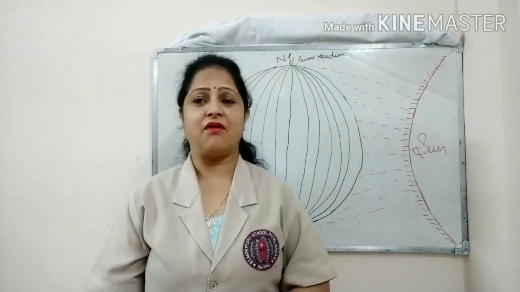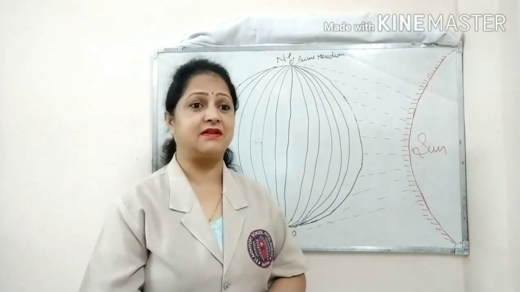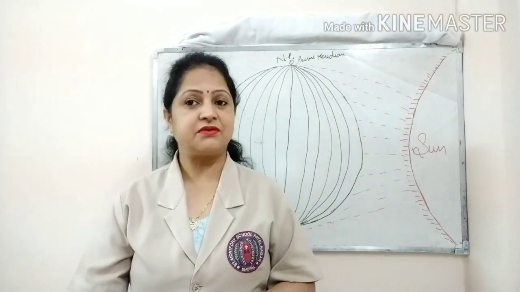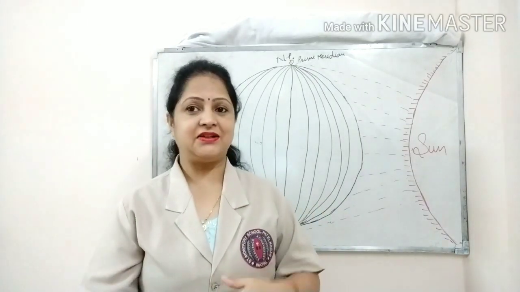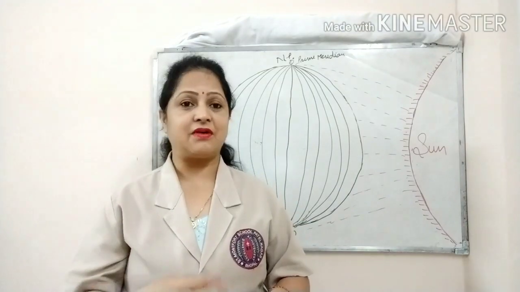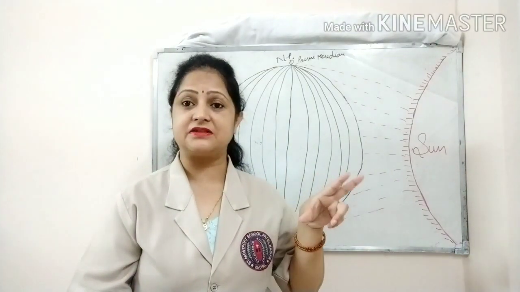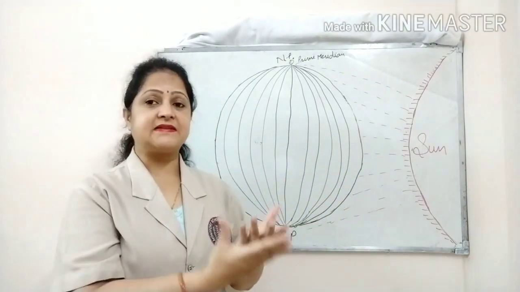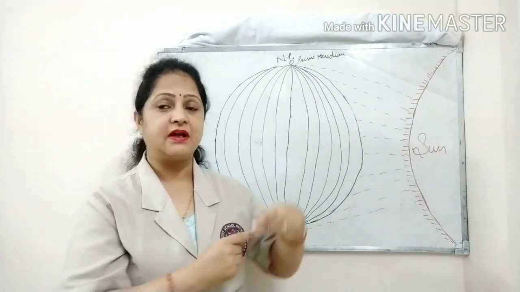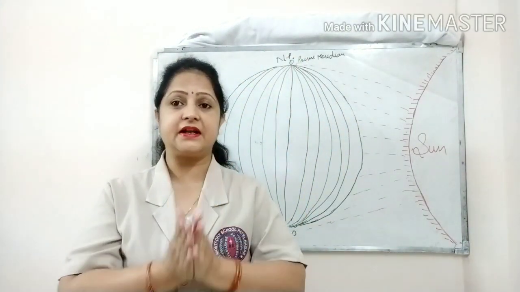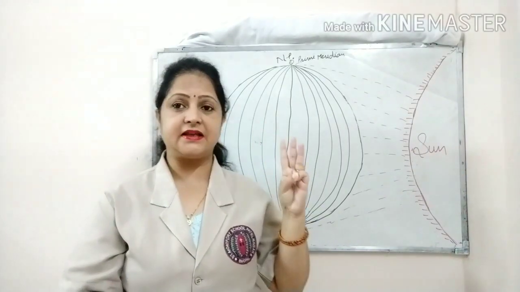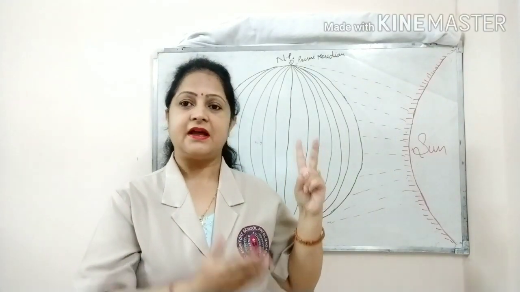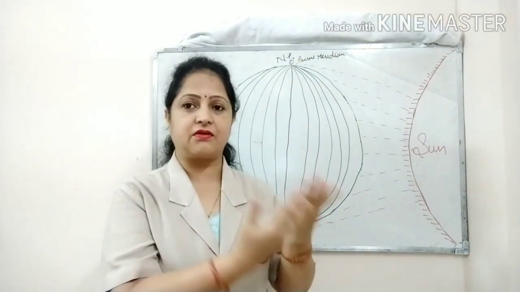So till now I have already explained many things about our third chapter of geography, that is latitudes and longitudes. First of all, I told you the definition of latitude and then longitude. After that I told you about the heat zones and the important parallels of latitude. There are mainly 5 important parallels of latitude, and on the basis of those, the whole earth is divided into 3 heat zones: the torrid zone, which is the hottest zone, then the temperate zone, and the last one is the frigid zone, which is the coldest zone.